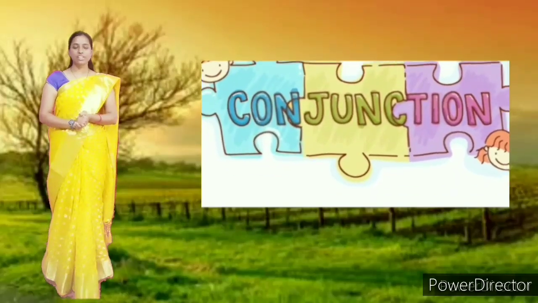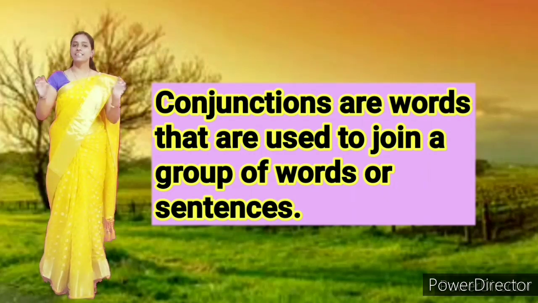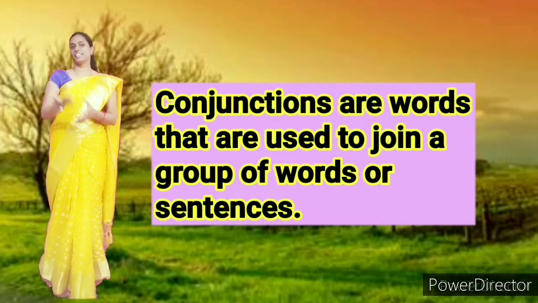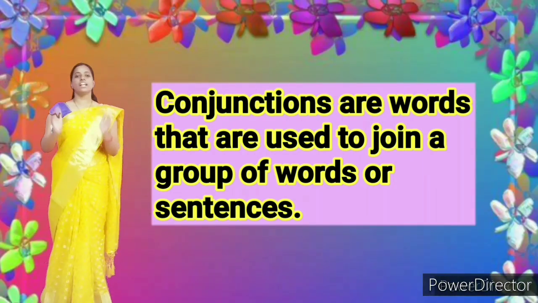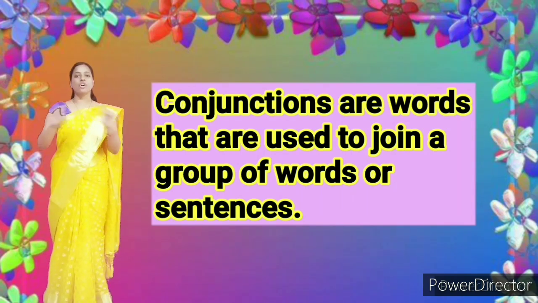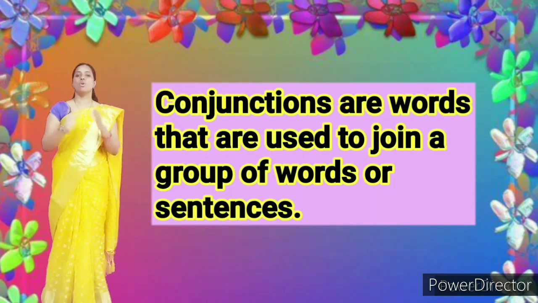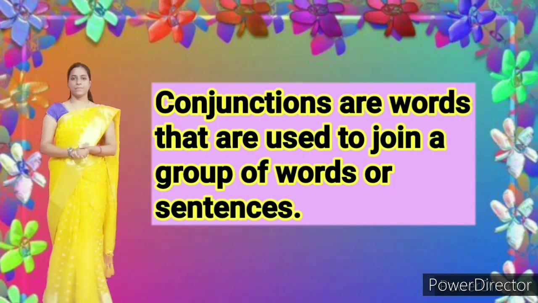What are conjunctions children? Conjunctions are words that are used to join group of words or sentences. Alright children, say the definition with me. Conjunctions are words that are used to join a group of words or sentences.